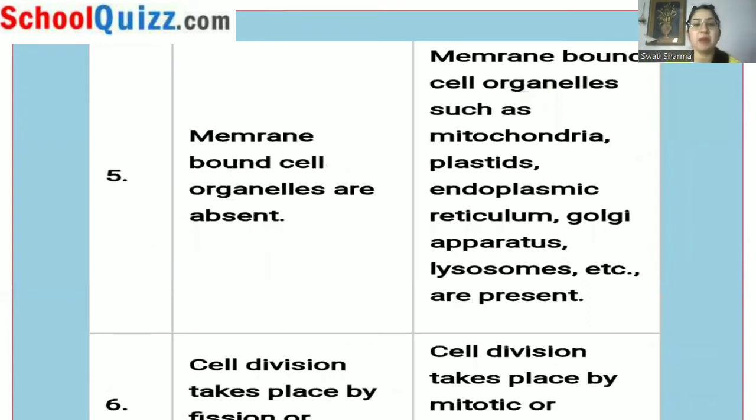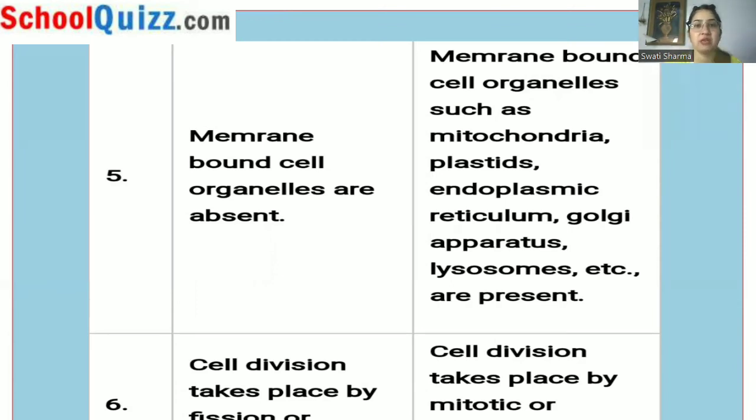Next, we can say the membrane-bound cell organelles are absent in the case of prokaryotes, whereas membrane-bound organelles such as mitochondria, plastids, endoplasmic reticulum, Golgi apparatus, lysosomes, etc. are present. So all these organelles are present inside the eukaryotes.